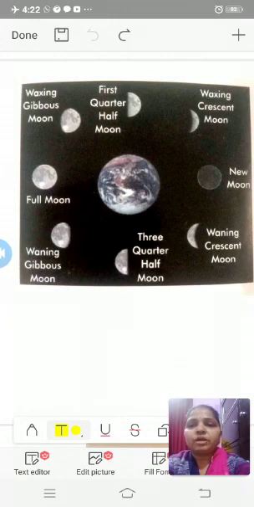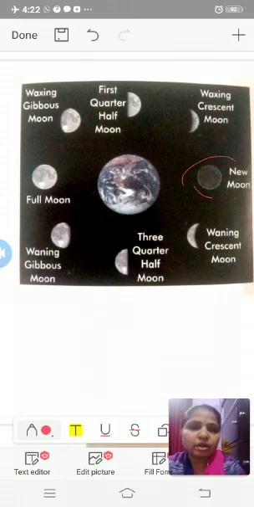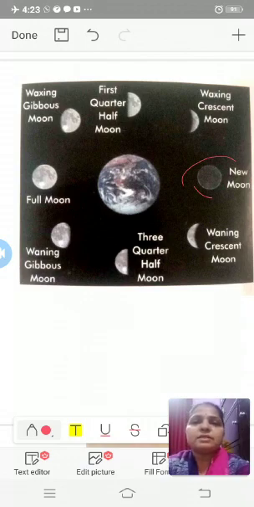In its first phase, the moon cannot be seen at all. It is called a new moon or no moon. It is almost in a straight line between the sun and the earth.